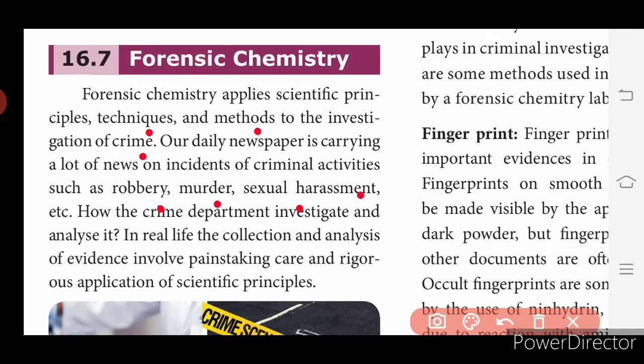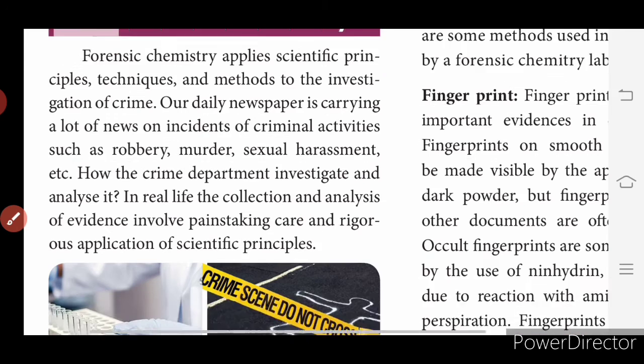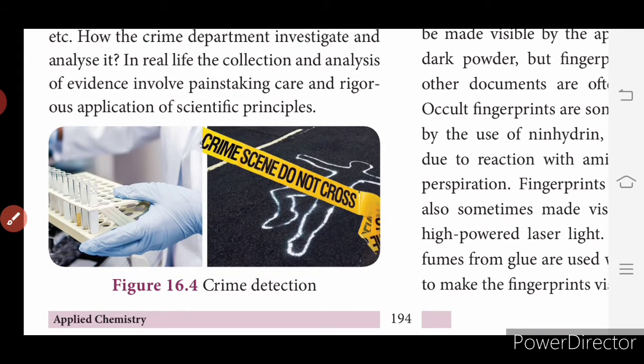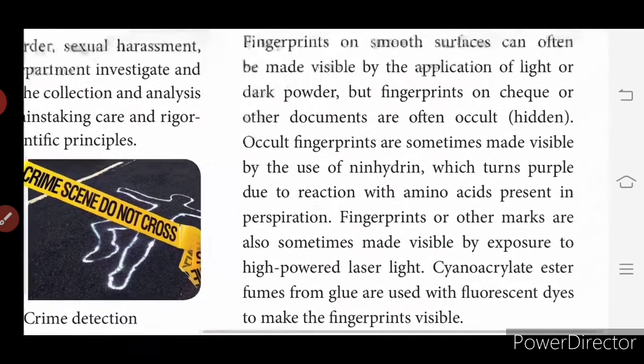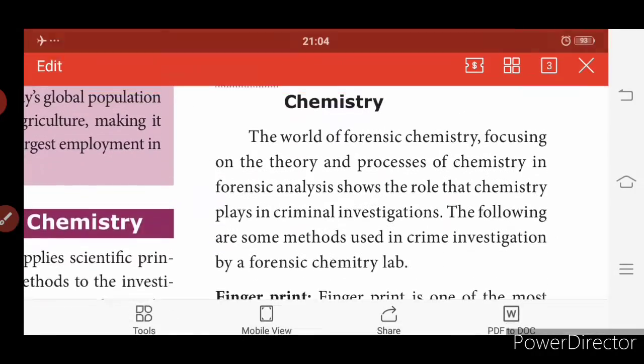This is how chemistry is also used in forensic science. In real life, the collection and analysis of evidence involves painstaking care and rigorous application of scientific principles. See, this is the picture for crime detection. Medical tests, DNA tests, blood tests, everything falls under forensic chemistry. So, forensic chemists in criminal investigations. What are the topics that we are going to see now?